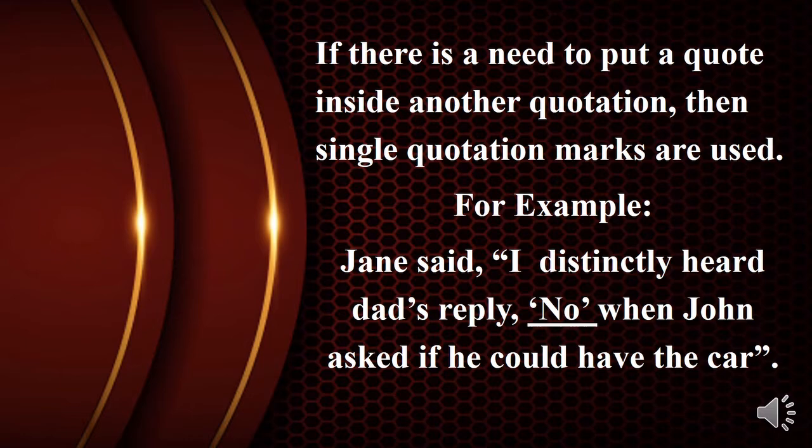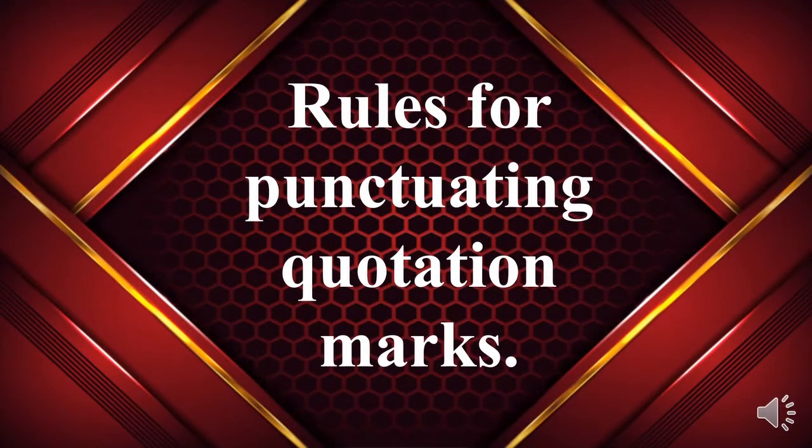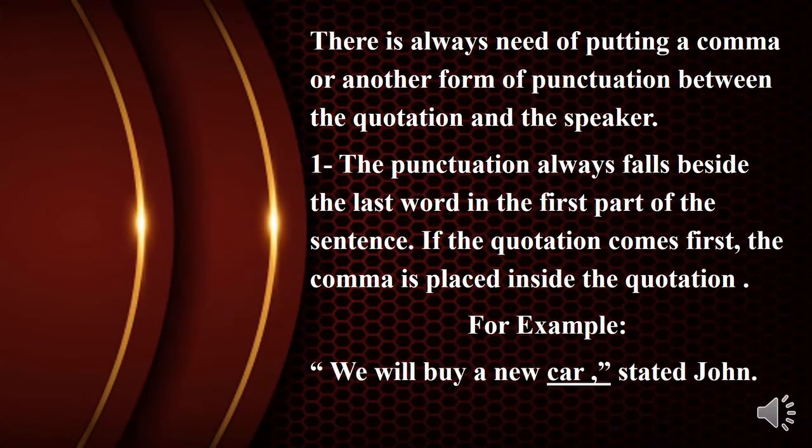Let's move forward. Let's discuss the rules of punctuation for punctuating quotation marks. We will always put a comma or another form of punctuation between the quotation and the speaker. It is important to note that we will always apply punctuation beside the last word in the first part of the sentence. So if the quotation comes first, then we will apply the comma inside the quotation.